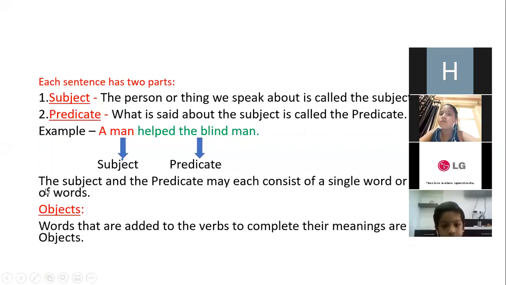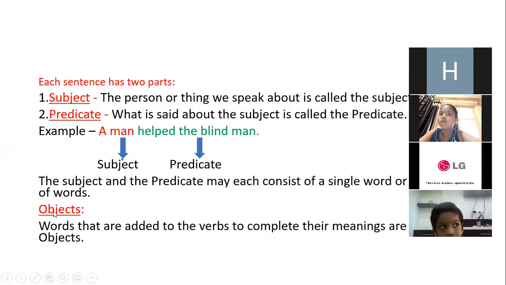Okay. Now, the subject and the predicate, they may consist of a single word or a number of words. It can be a single word also and it can be a number of words. Like here you can see the predicate is having 4 words.